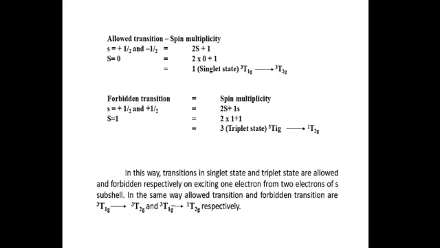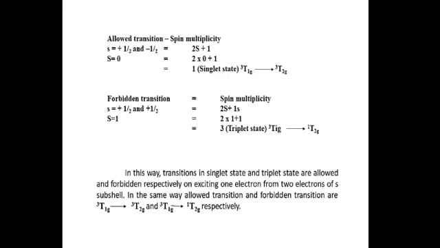In allowed transition, S is plus half and minus half, so it is 0 and the multiplicity is 1. And now consider forbidden transition. Here S is plus half and plus half, so it is 1 and the multiplicity is 3.